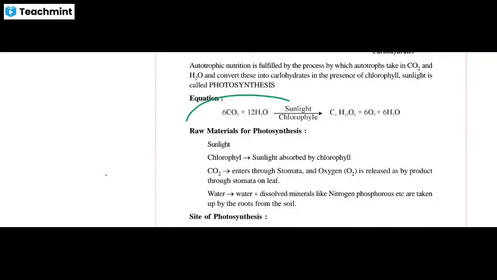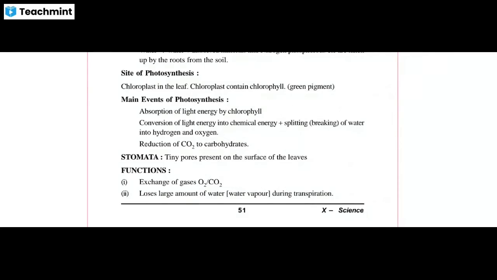Absorption of light energy by chlorophyll, conversion of light energy to chemical energy, and splitting of water into hydrogen and oxygen, and we take oxygen. So the first thing they do is absorption of light energy. The first point is clear.